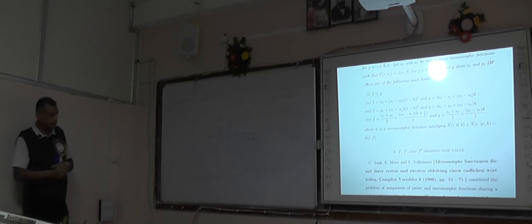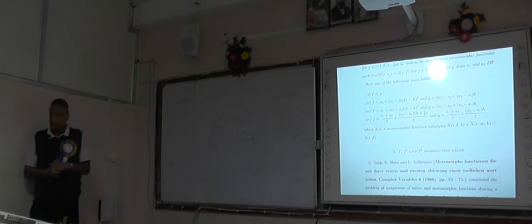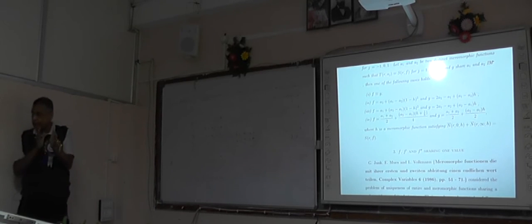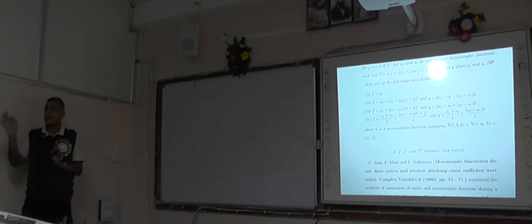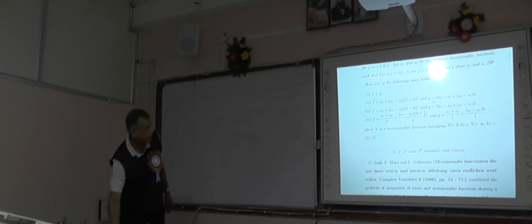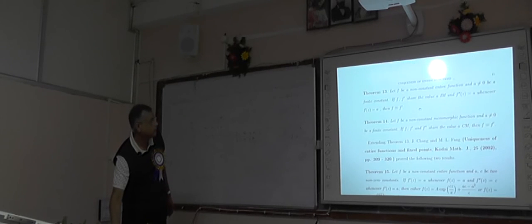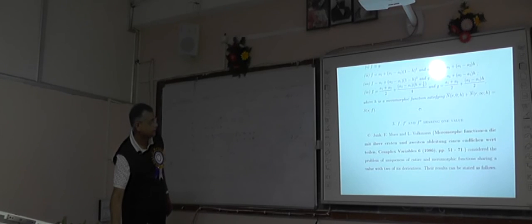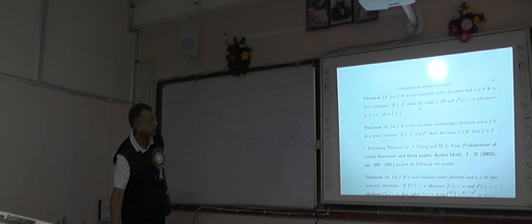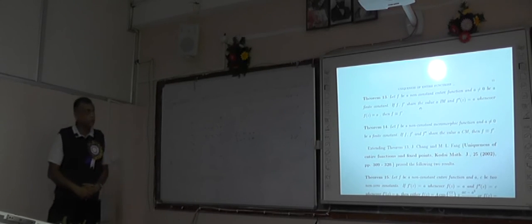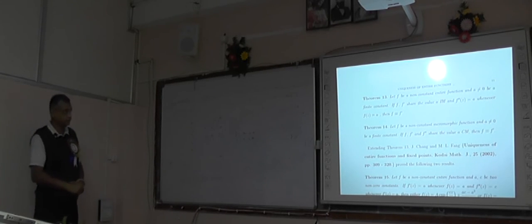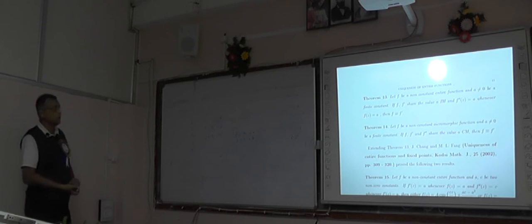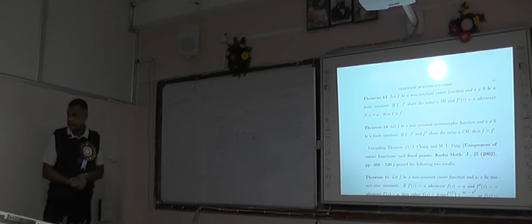But here, Mues, Gundersen and Hoffman proved that if we consider two derivatives instead of one, then we can reduce the number of values from 2 to 1. They proved two results.